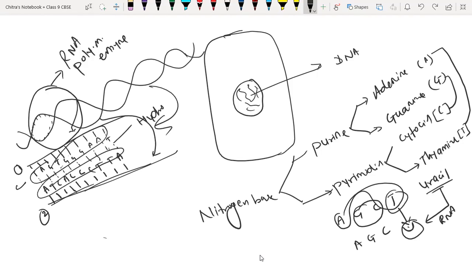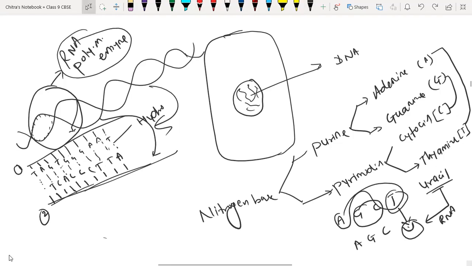Okay, you are getting the point, no? Who breaks the hydrogen bond? That RNA polymerase enzyme. Okay, so I'm just, oh, wait a second. Let me erase that hydrogen bond between them.